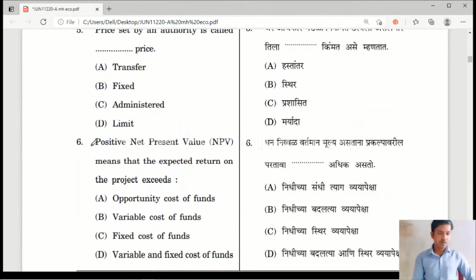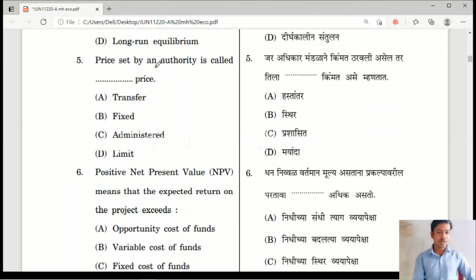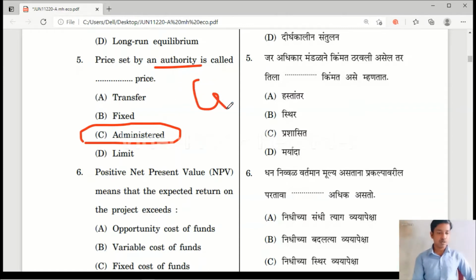Question number 5. Price set by an authority is called. Here the authority is going to fix the price, not the market forces. It is known as the administered price, and in administered price the prices will be fixed by the government, that is by the authority.